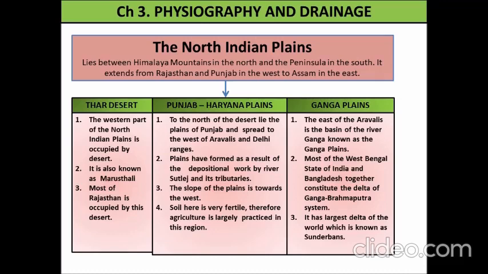Soil here is very fertile. Therefore, agriculture is largely practiced in this region, as I have shown you already in the map. Ganga Plain. The east of the Aravallis is the basin of the river Ganga, known as the Ganga Plain. Most of the West Bengal state of India and Bangladesh together constitute the delta of the Ganga-Brahmaputra system. It has the largest delta of the world, which is known as Sundarbans.